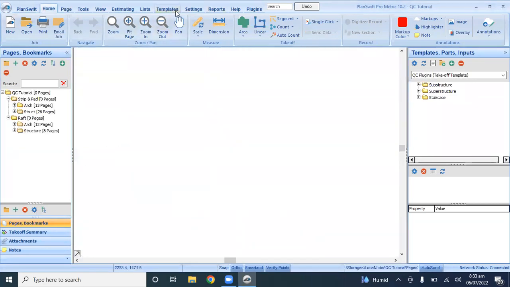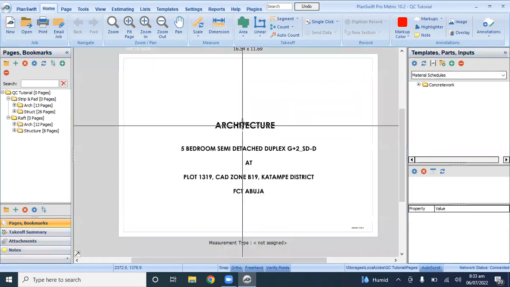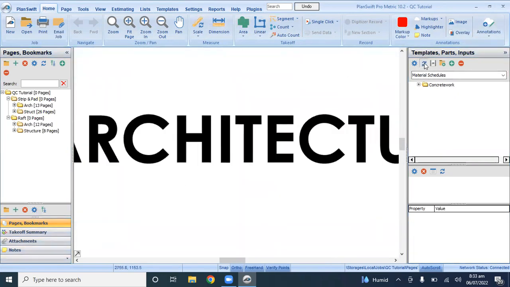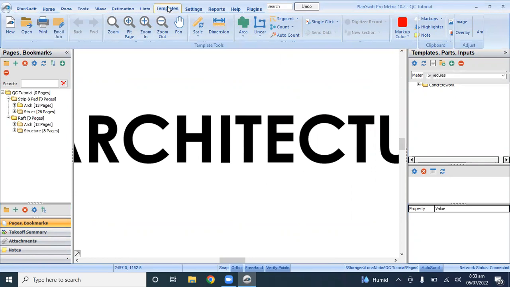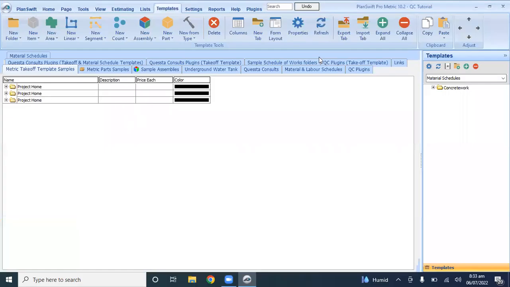Let me check whether it has been included there. Let me refresh it again to see. I will click on this template to check. You can see it has been included.